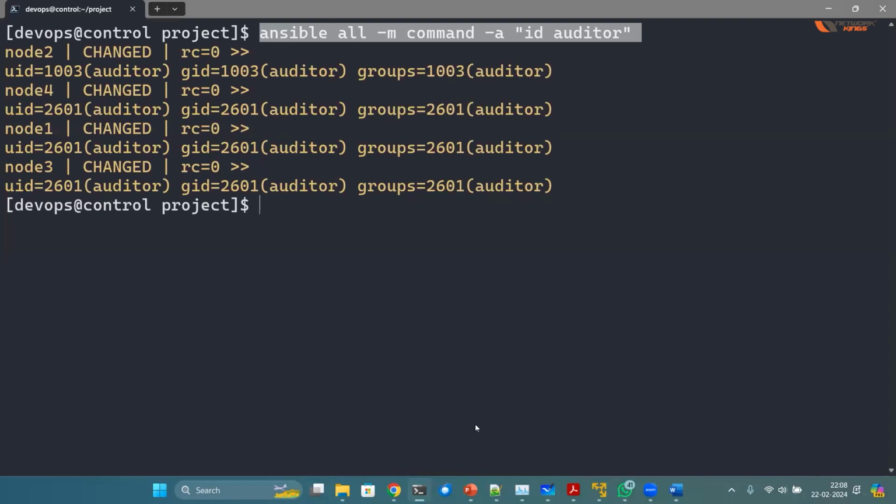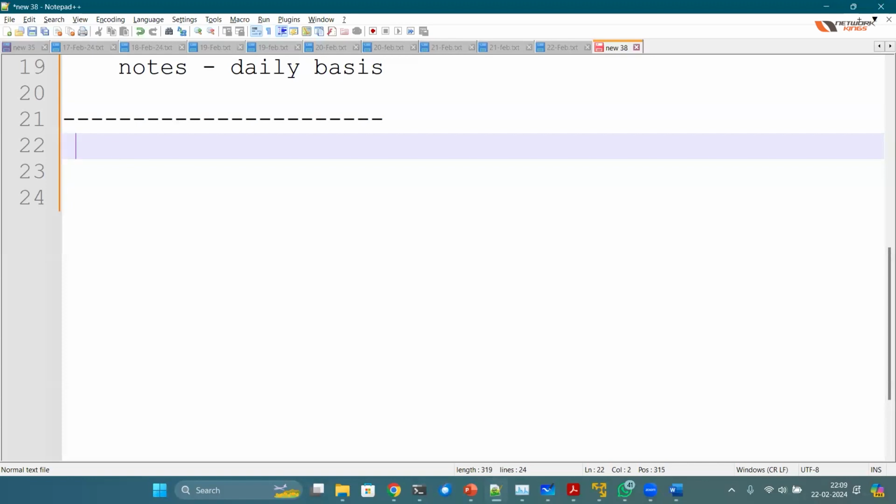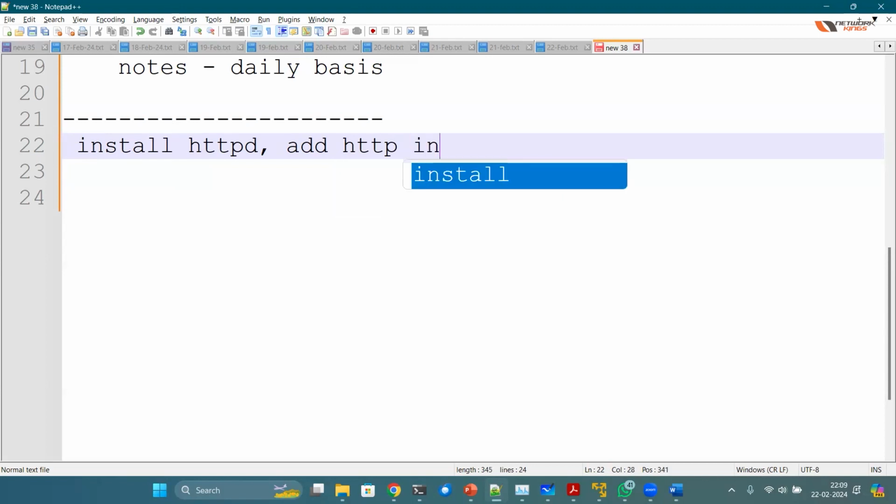First of all, why do we need a playbook? Creating a user or pinging the machines, it's a small task, one line task or one small activity. Let me take one example. Install the web server httpd. Add the http service in firewall, or allow the traffic.